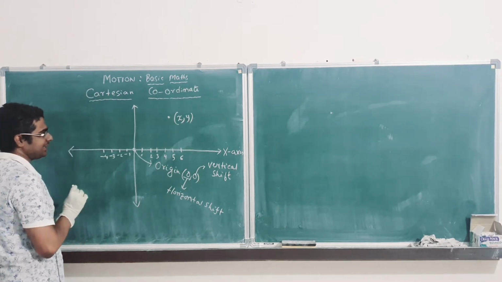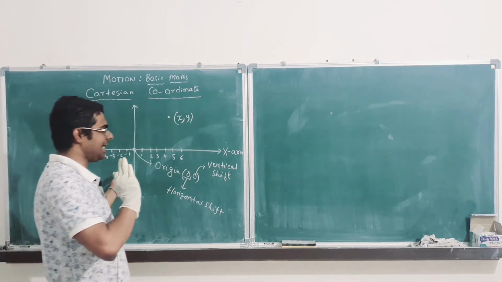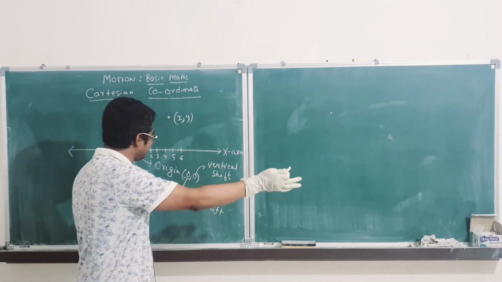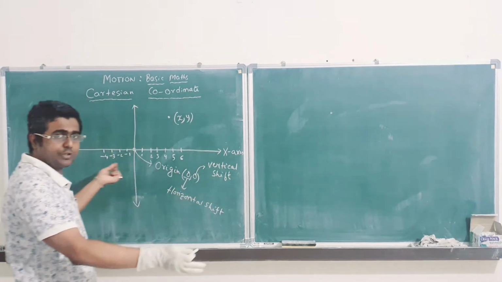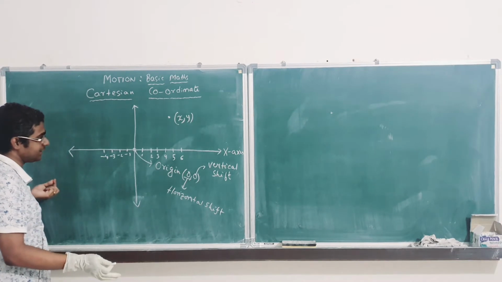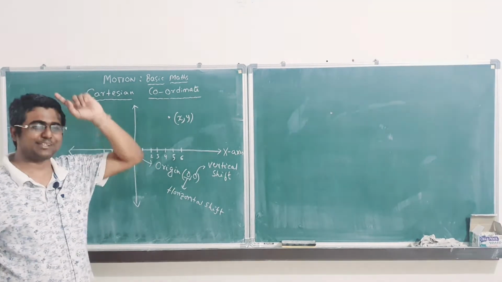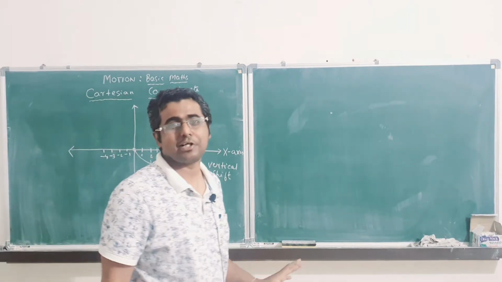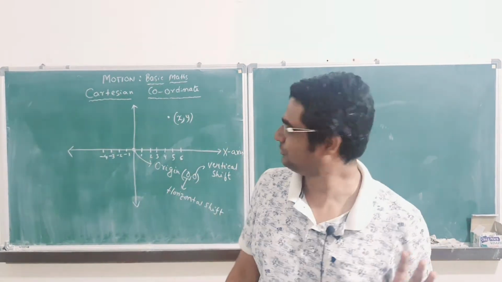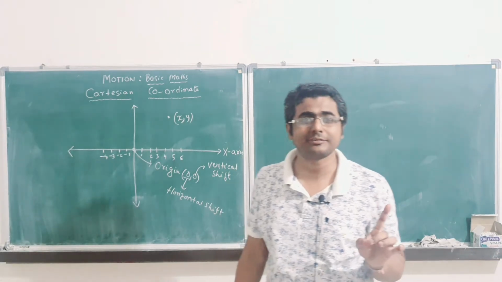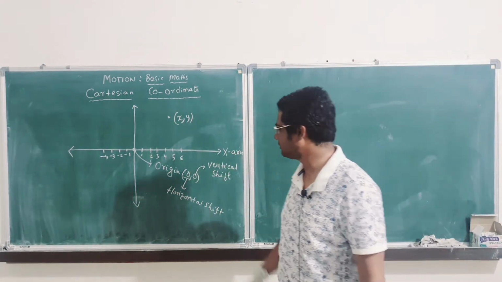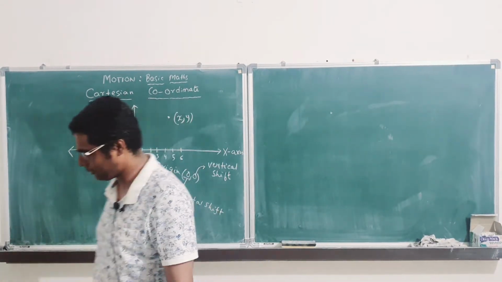So as you can see, from origin either you can shift on the right hand side horizontally, or you can shift on the left hand side horizontally. This is basically analogous to something that you have learned, that is number system. Remember the number line? It was analogous to this, right? Quite similar.